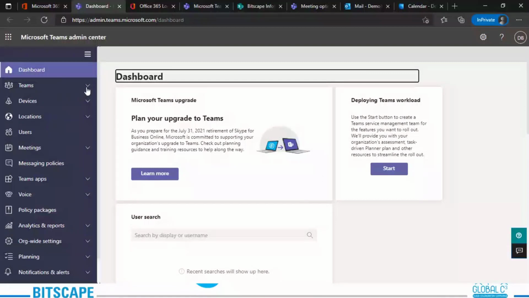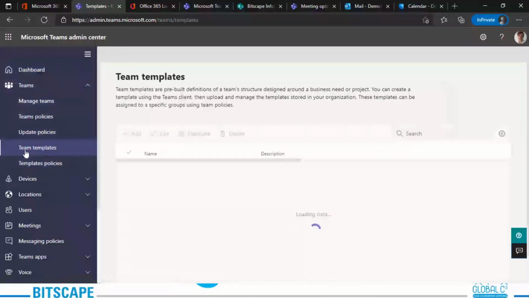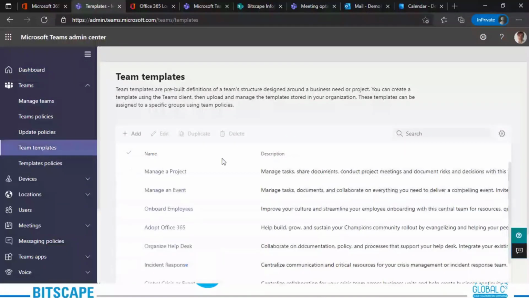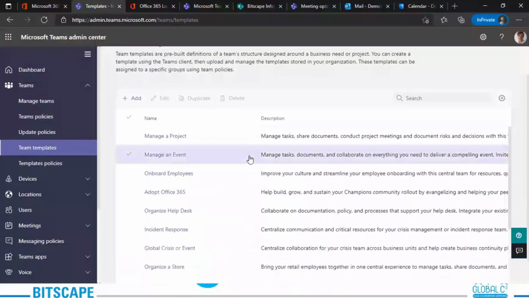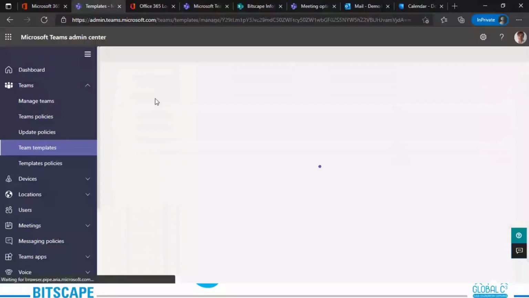Now all you need to do is go to Teams. I mentioned some of the policies today. You will be able to enable all of them from Teams policies, also update policies and so on, as per your requirements. Now can you see here team templates that we are talking about right now? These are all the predefined templates. All you need to do here is select this, let me just select it and edit it.